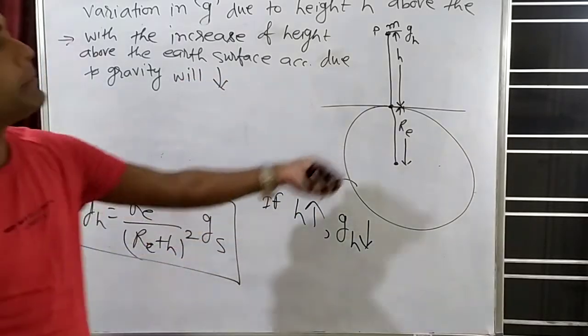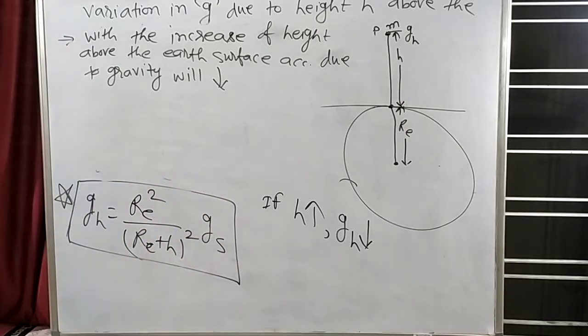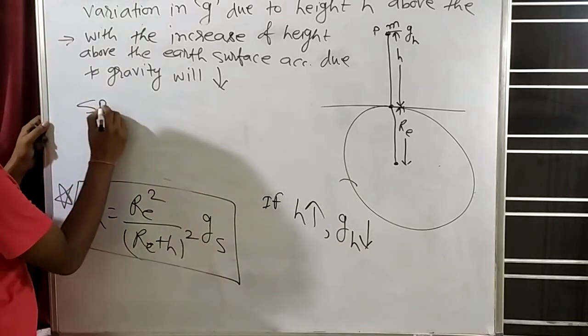That means as the height above the earth surface increases, acceleration due to gravity will decrease. Up to this clear? Now I will discuss a special case.